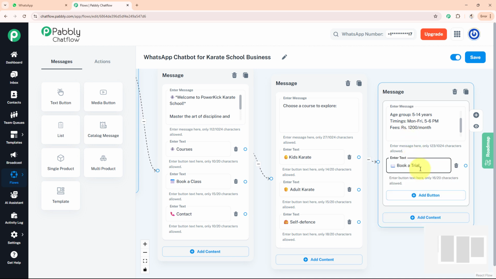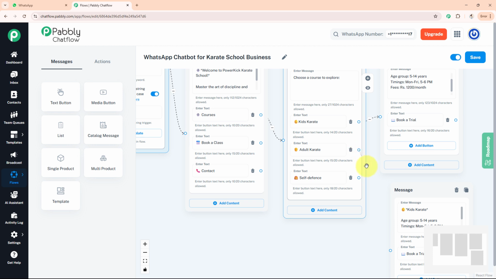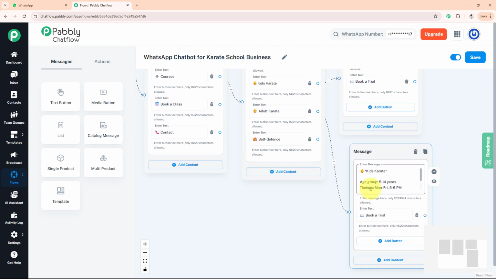So like this, I have written my details, and also given them a button of book a trial option. Now similarly, I want to do the same with adult karate and self-defense for women course. So simply, I'll copy this message box over here. To save my time, I'll join it with adult karate and simply change the details over here. As you can see, I have mentioned the details for adult karate and I have to give the same button option, book a trial, for it too.